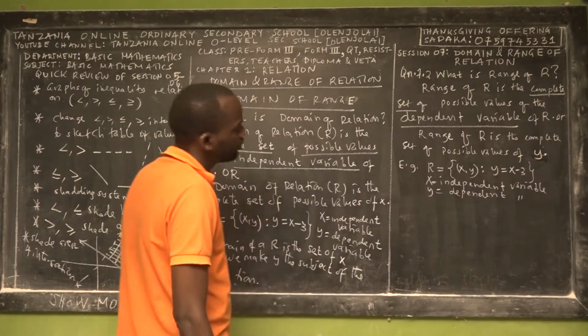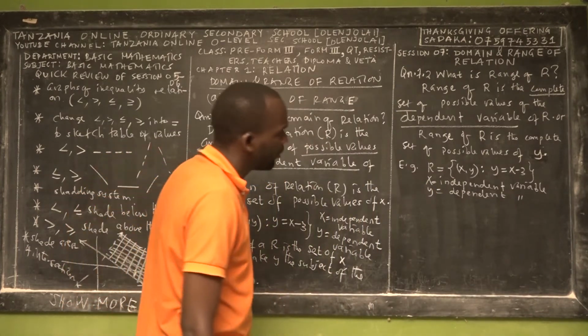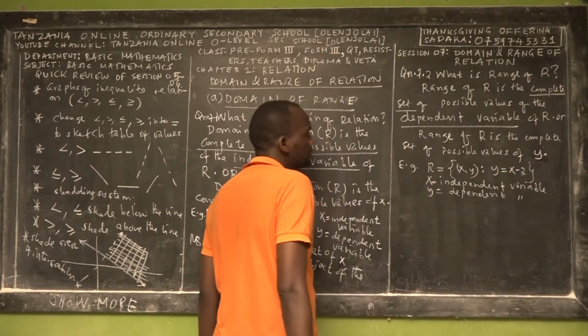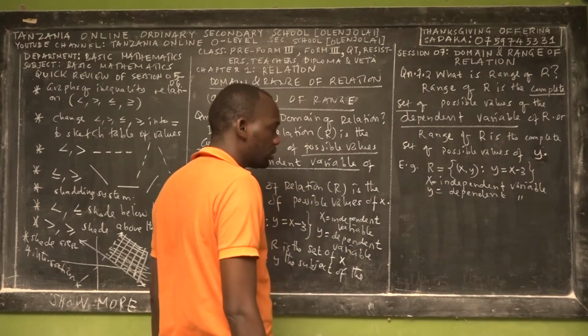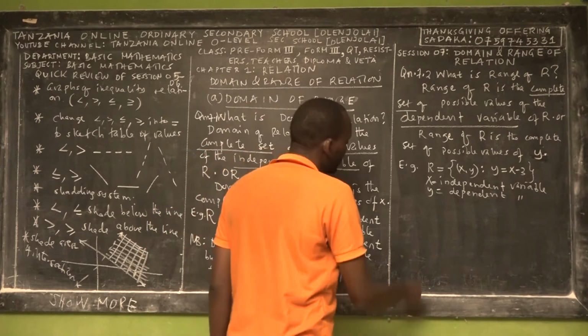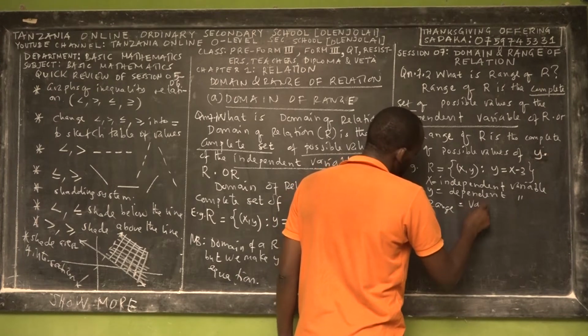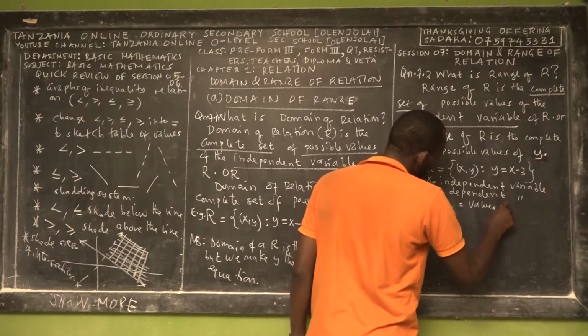Okay? So the range is the value of the dependent variable, means the values of y. So for this case, the range of that relation is equal to the values of y.